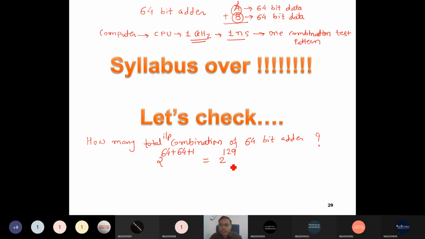In 1 nanosecond it can execute one combination. So how much time is required? Let me divide by 1 nanosecond. So total time equals 2 raised to 129 divided by 1 nanosecond. Calculate.